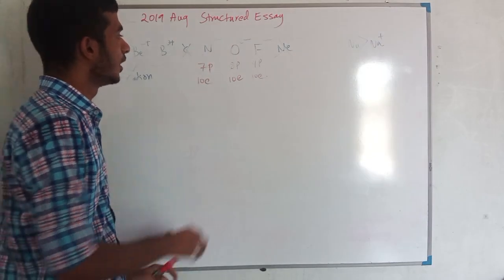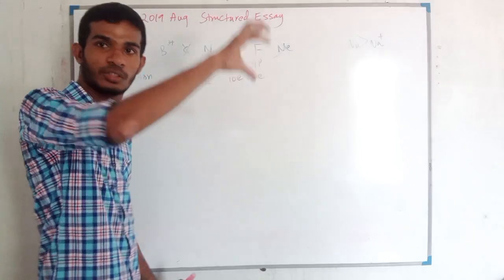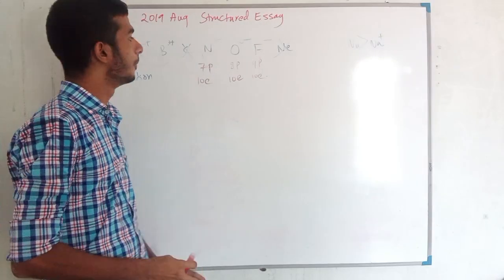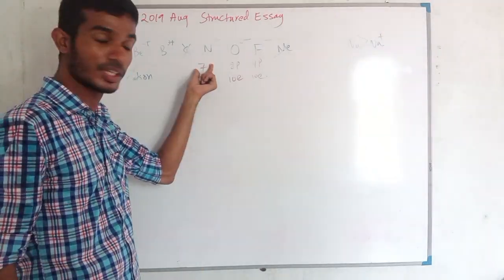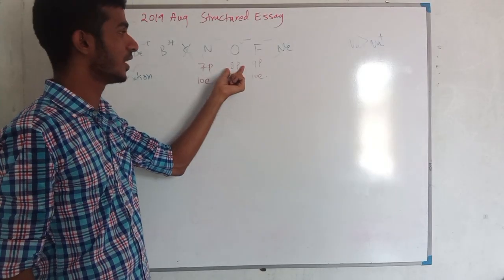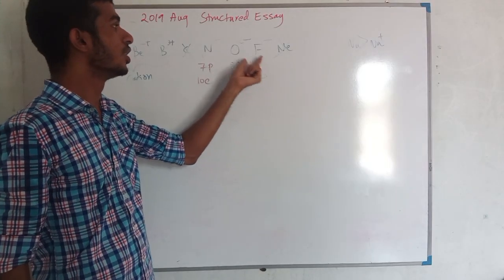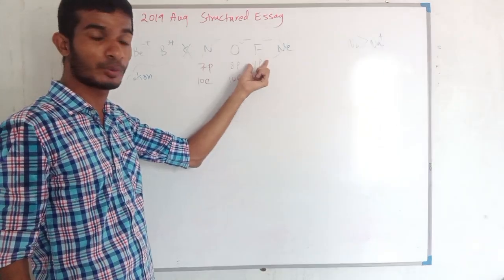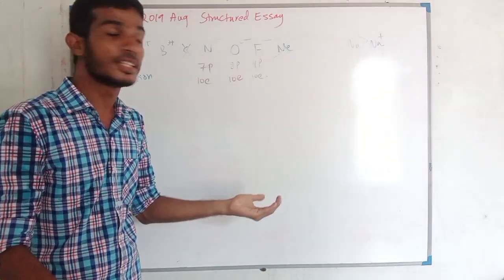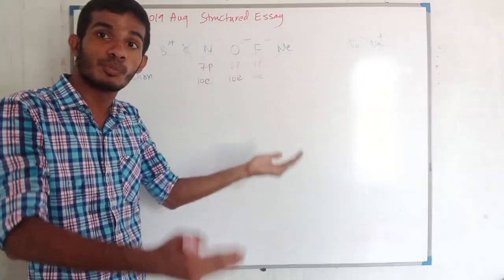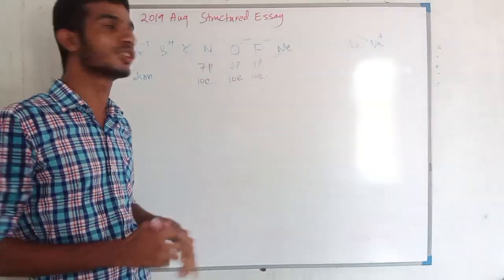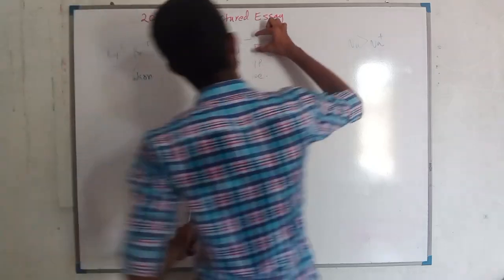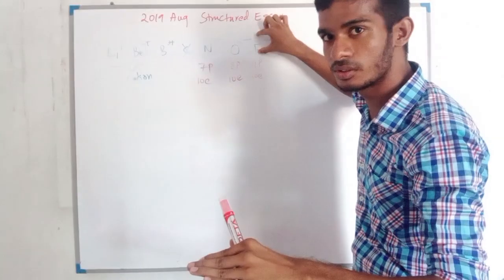Around the nucleus there are 10 electrons, 10 negative charges. But here we have 7 positive charges, in oxygen 8 positive charges, and here 9 positive charges. So these 9 protons will attract the 10 electrons more towards the nucleus. So definitely the fluorine's radius will reduce.